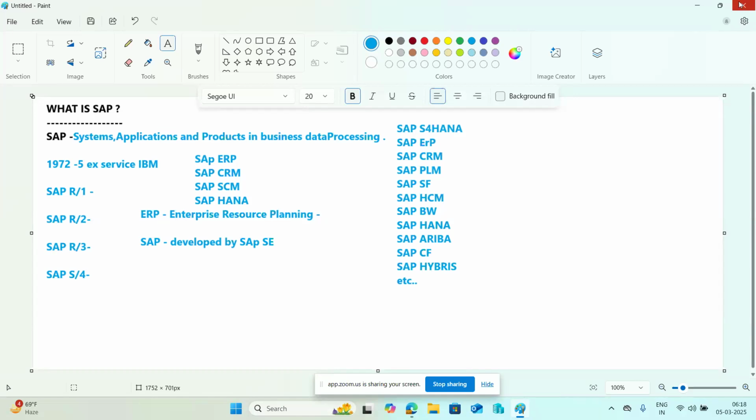If I talk about the types of products, in ERP we have projects, a number of projects depending upon the project, and then for each system there are types of roles we have.